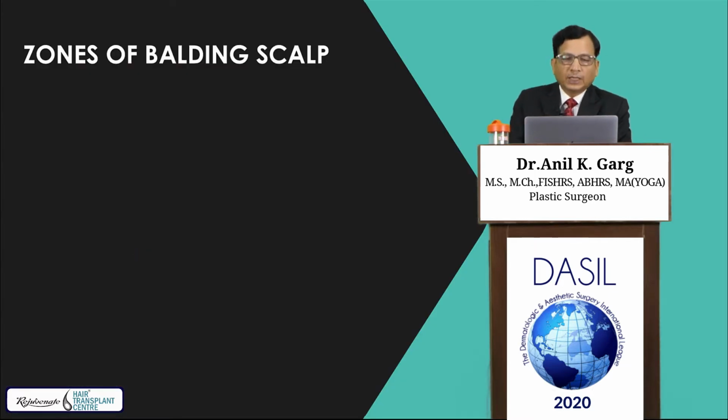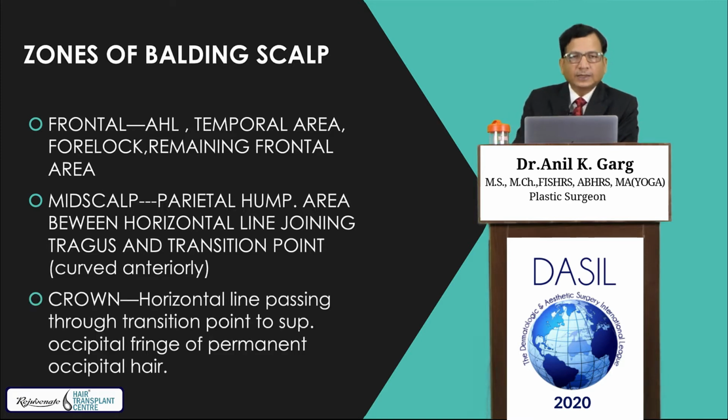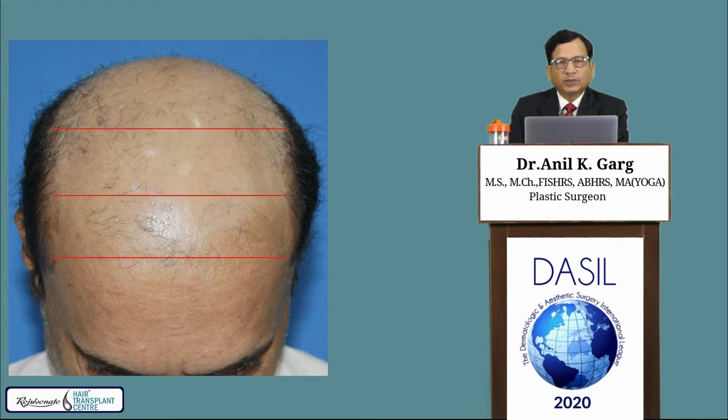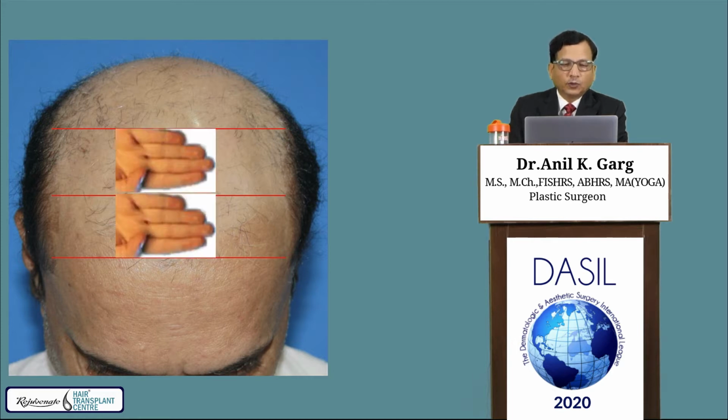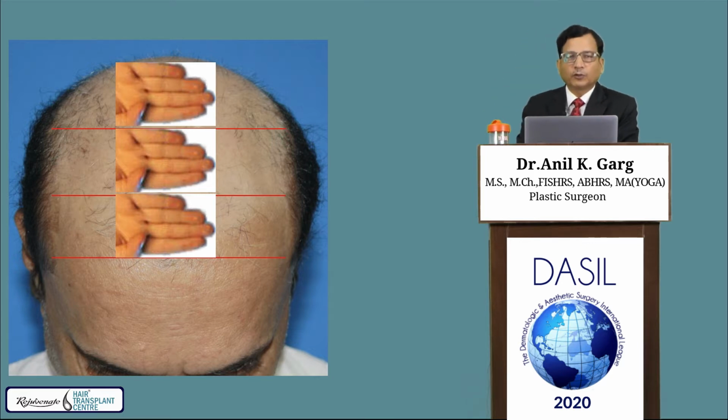Now the zones of the balding scalp are the frontal, mid scalp, and the crown. This is how we can understand it. A very simple way, we can divide it into one third and one third: front, middle, and the crown, the back portion. For easy understanding and explanation to the patient, I came out with a formula of forefinger: front forefinger, middle forefinger, and backside forefinger.